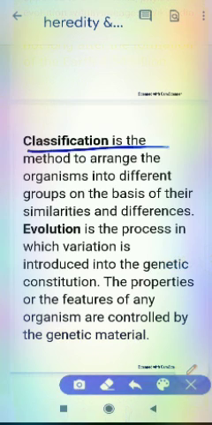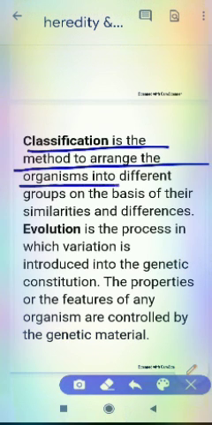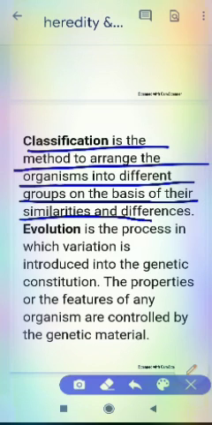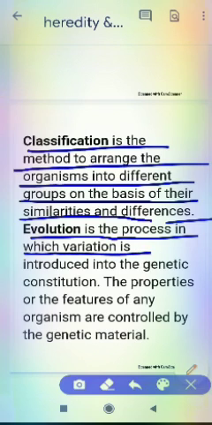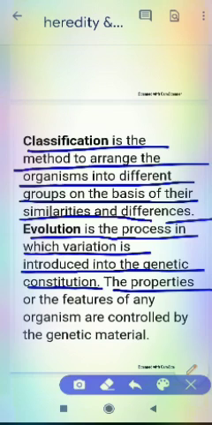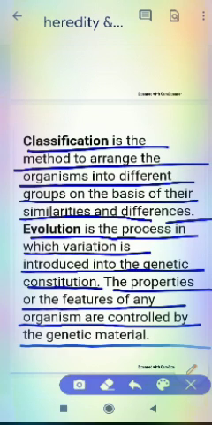So the next is classification, the method of arranging organisms into different groups on the basis of their similarities and differences. Evolution is the process in which variation is introduced into the genetic constitution. The properties and features of an organism are controlled by the genetic material.